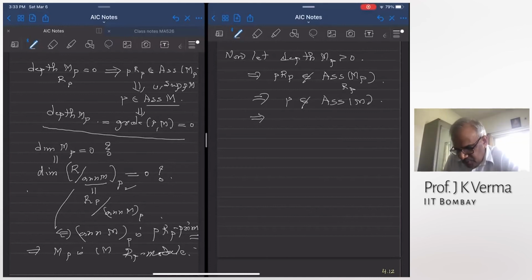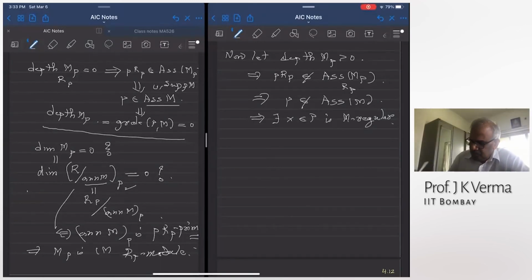But associated primes of M are all minimal primes. So P will itself become an associated prime. But P is not an associated prime of M. So P contains a non-zero divisor. Okay.